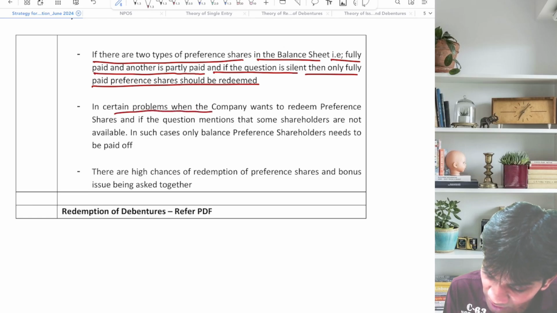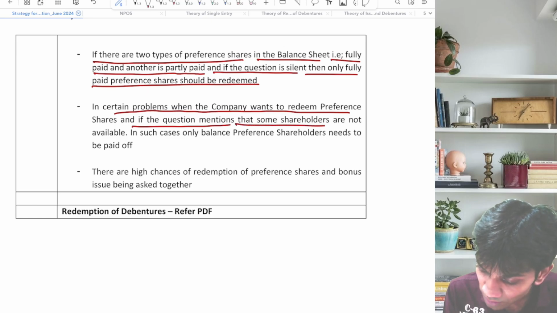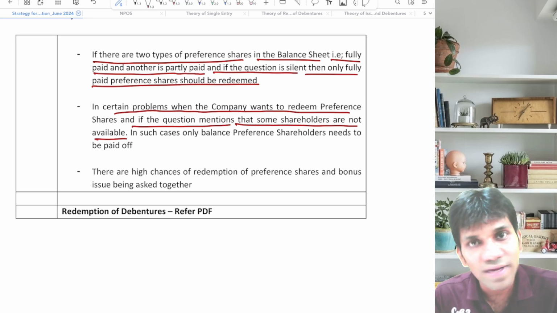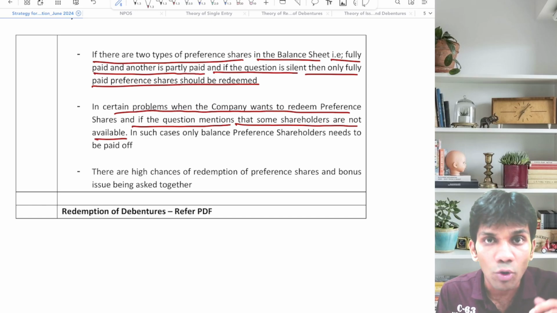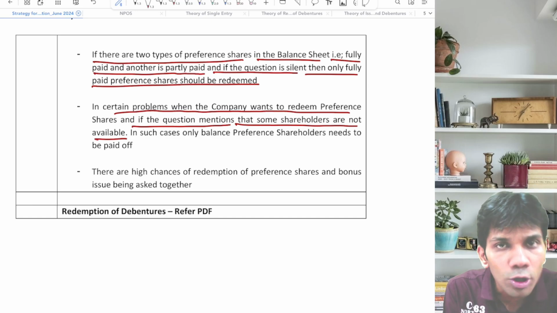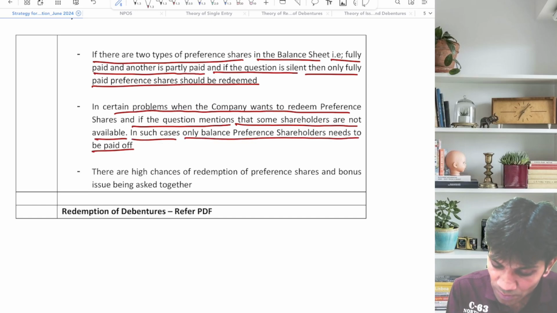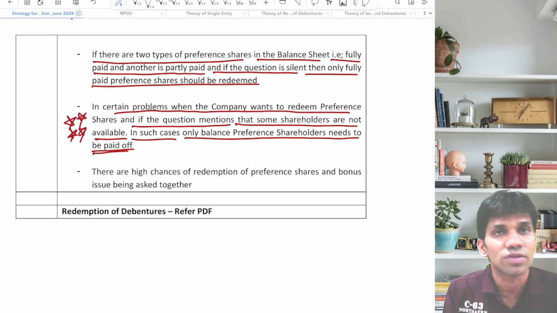In certain problems, when the company wants to redeem the preferences, the question mentions that some shareholders are not available. Many times such a question comes: 10,000 preferences of 10 each, the company will make due redemption for all 10,000 shares. But when the company wants to make the payment, certain shareholders are not available or not traceable. Then in such cases, only the balance preference shareholders need to be paid. Guys, please make a note of this. This is very important. Sometimes they can twist on this point.